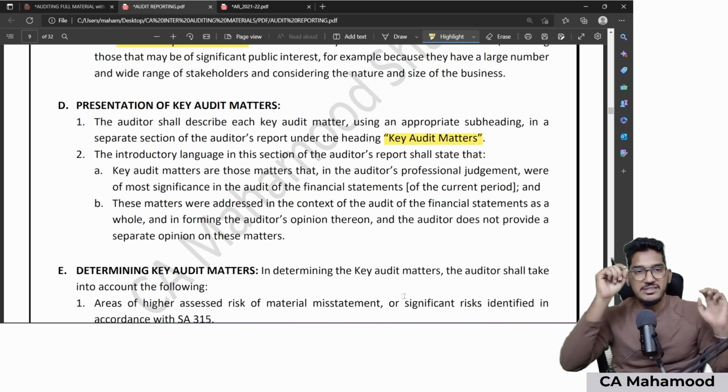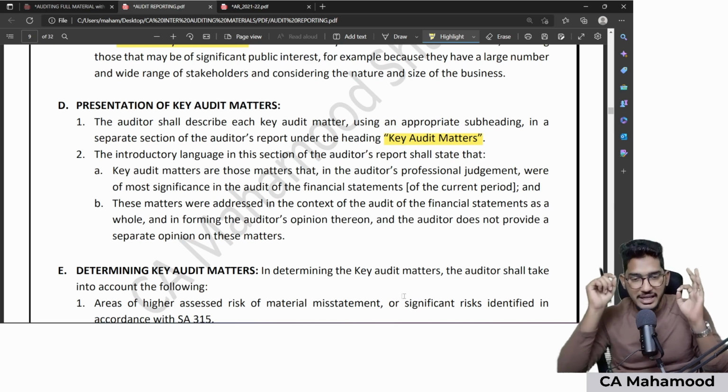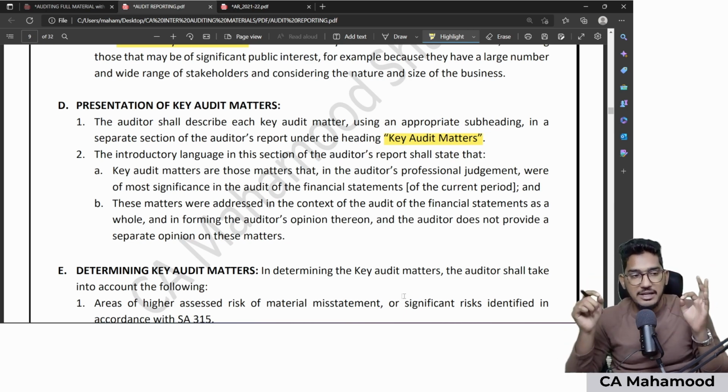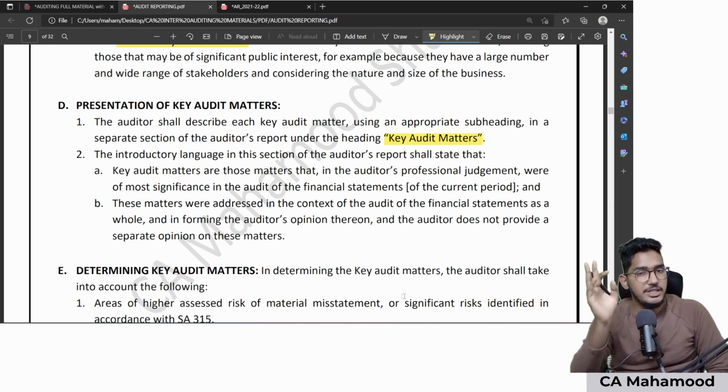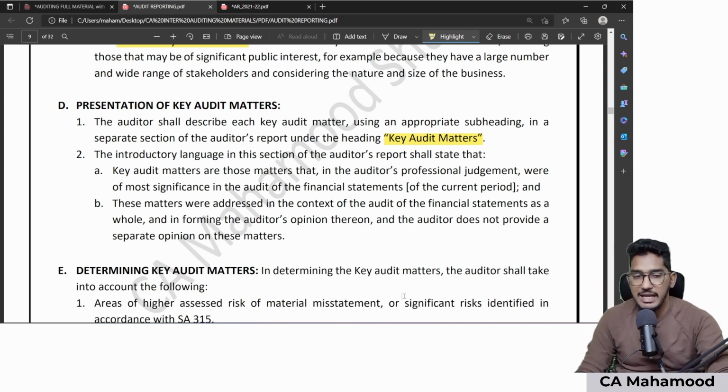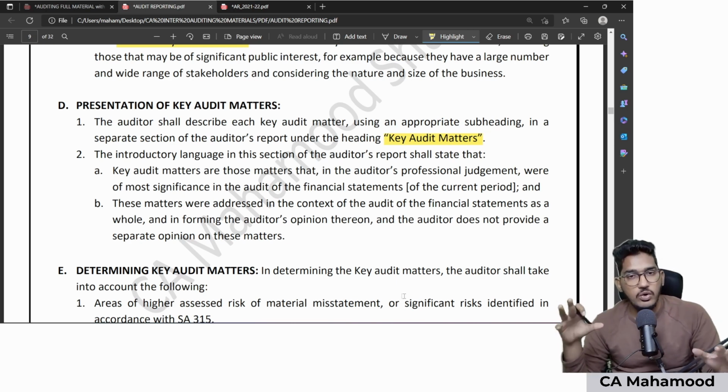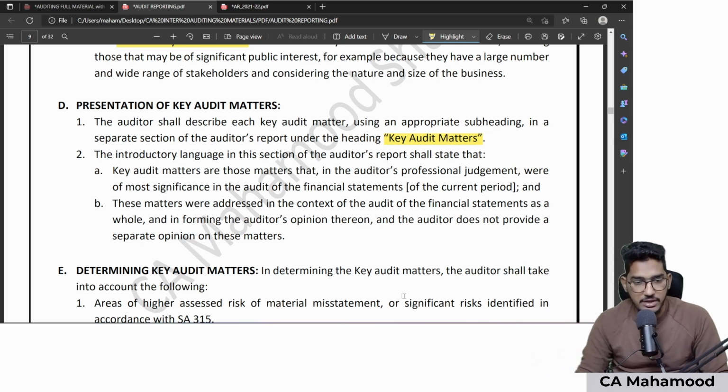You have to include a separate section in the audit report, give a separate heading, key audit matter, and in that paragraph, whatever key audit matters you want to explain, you explain it. And you have to use some introductory language. What introductory language? You have to use this language: key audit matters are those matters that in the auditor's professional judgment were most significant. Nothing but the definition of key audit matters you will write.